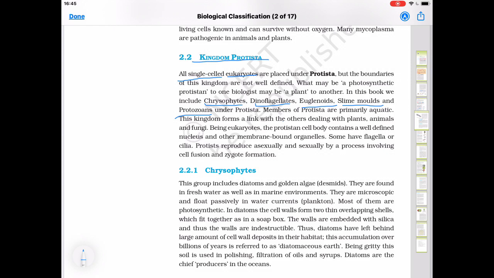Now, all single celled eukaryotes are placed under Protista, but the boundaries of this kingdom are not well defined because, for example, Chlamydomonas and Chlorella, some biologists consider them as plants and some biologists consider them under protists. Similarly, for example, amoeba and paramecium, some biologists consider them under Animalia and some under Protista. So, the boundaries of this kingdom are not well defined.